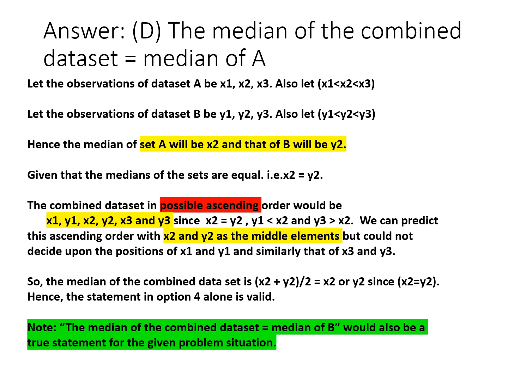Hence, after this possible arrangement based on the given information, the median of the combined data set can be obtained as x2 plus y2 by 2. Since it now contains an even number of terms, the median is the average of the middle two terms, that is x2 plus y2 by 2, and gives the answer as x2 or y2 because both are equal. Hence, among the given statements, the statement in option 4 alone is valid. Remember, the other statement, the median of the combined data set is equal to the median of B, would also be a true statement in the given problem situation.